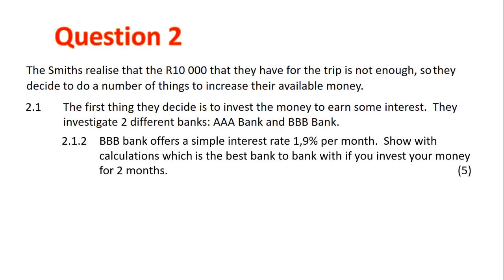2.1.2. BBB Bank offers a simple interest rate of 1.9% per month. Show with calculations which is the best bank to bank with if you invest your money for 2 months. Let's have a look. We've already got AAA Bank. Now let's work out for BBB. We start off with our 10,000.